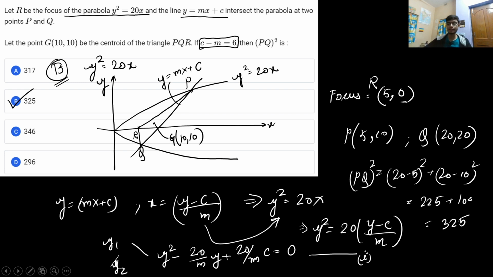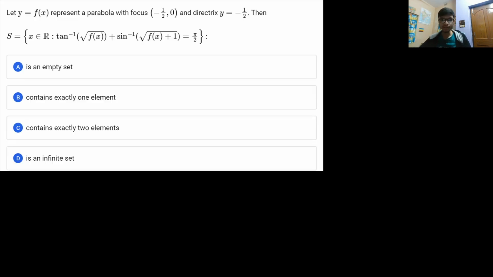I hope this particular discussion was clear. Alright, so with this let us move to the next problem, and the next problem is again an important problem, which basically teaches you how to construct a parabola with a given focus and directrix. Now before starting it, what is the directrix?